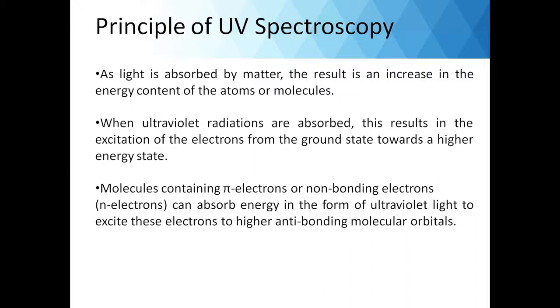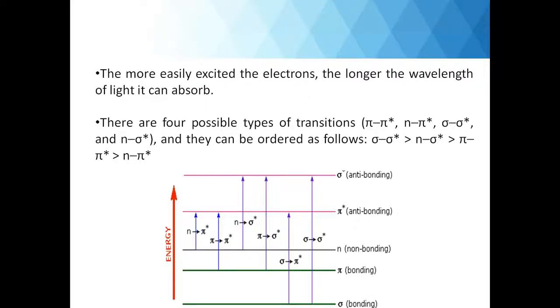Molecules containing pi electrons or non-bonding electrons, which are represented as n, can absorb energy in the form of UV light to excite these electrons to the higher anti-bonding molecular orbitals. The more easily excited the electron, the longer the wavelength of light it can absorb. So you can see basically UV spectroscopy is a molecular spectroscopy.